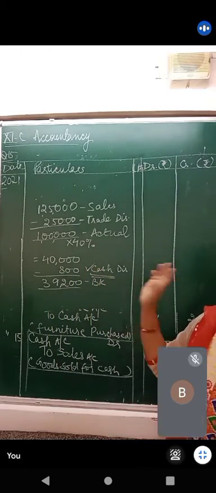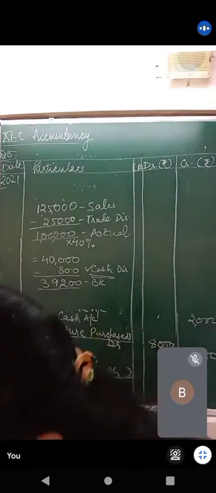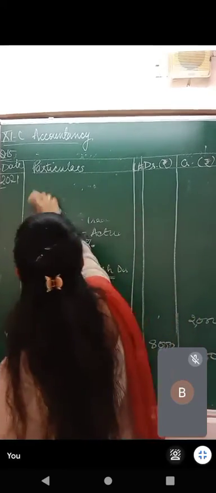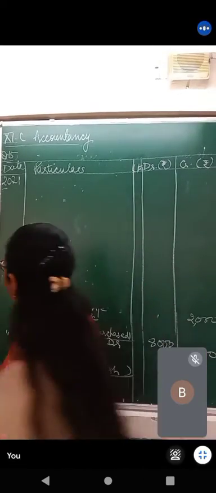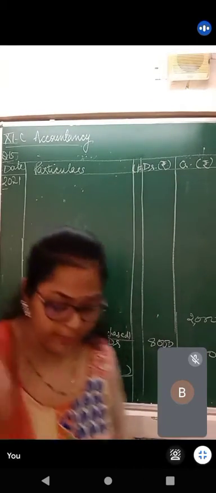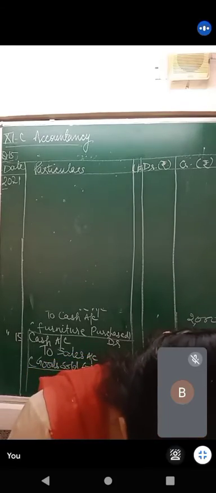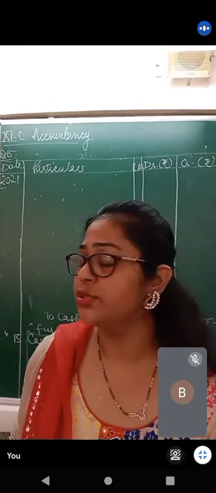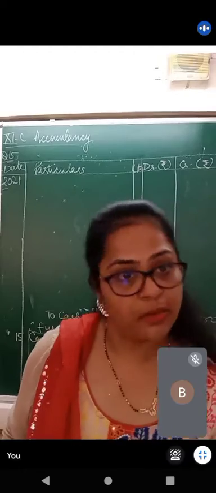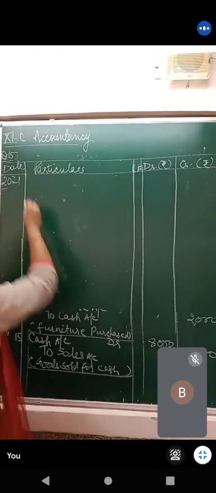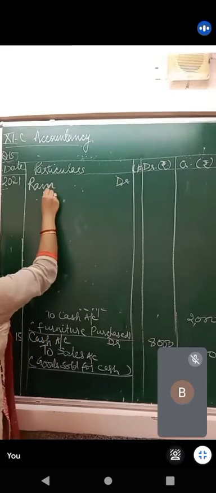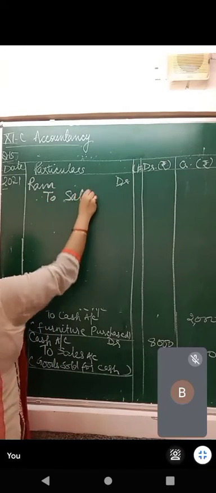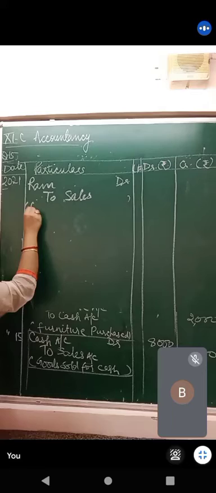Now let's see how we are going to put this into the journal entry. Okay. First of all, we have made a credit sales. So it is, sorry, RAM debit to sales, right? It is a credit sales. RAM debit to sales. Credit sales made to RAM.